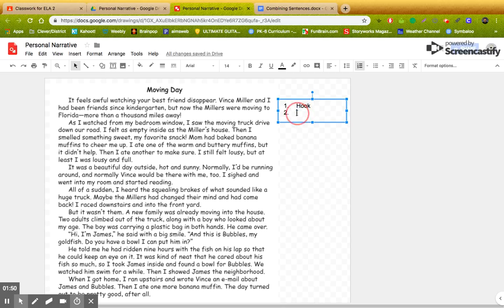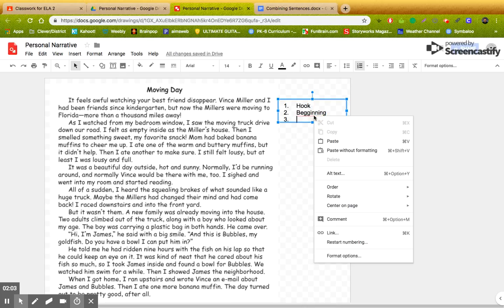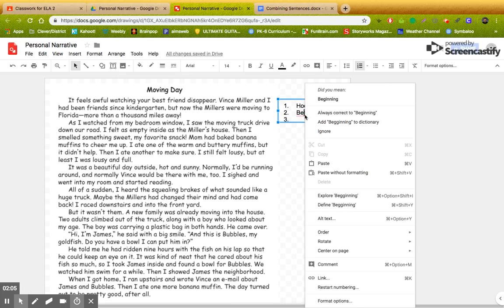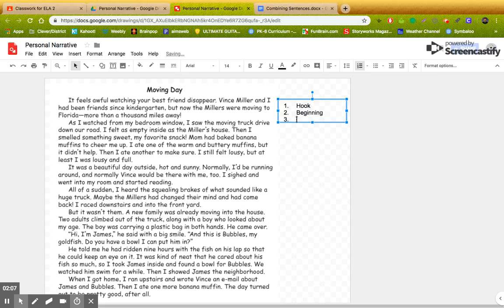Okay, the next thing you need to do is identify and highlight what you think the beginning is, the middle. I didn't spell beginning right. It's 1G. Yes, it is. The beginning, the middle, and the end. Seems pretty simple. You need to highlight those as well.